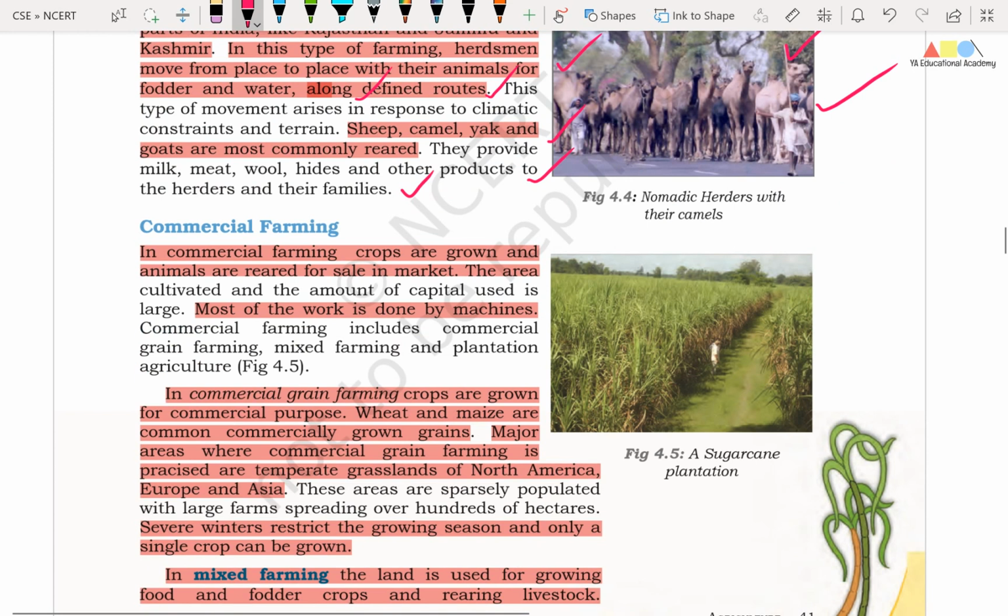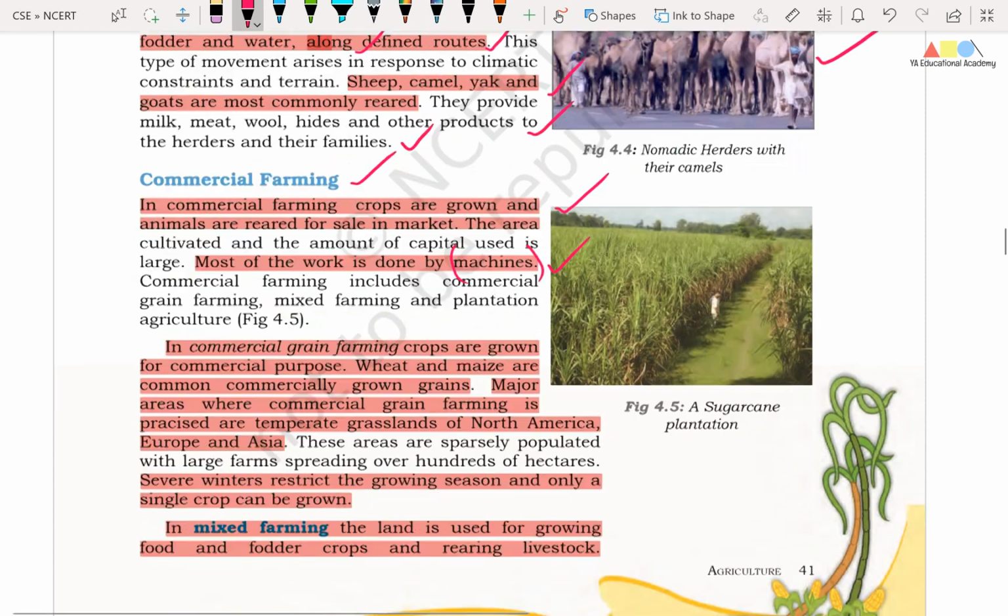Okay friends, now we will try to understand commercial farming. Friends, in commercial farming, crops are grown and animals are reared for sale in the market. Friends, most of the work is done by machines. So this is the major difference. In subsistence agriculture, most of the labor is human labor, but in commercial farming, most of the work is done by machines.